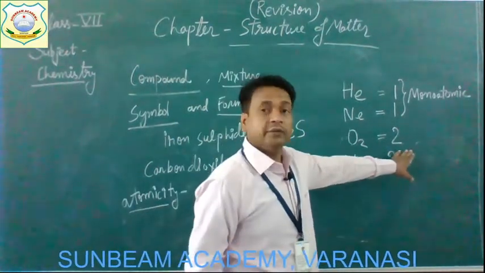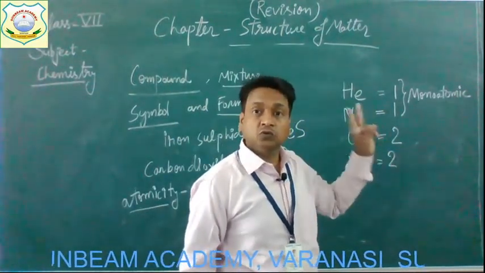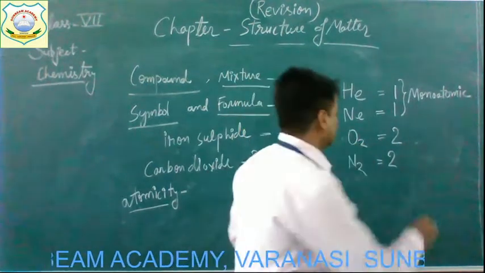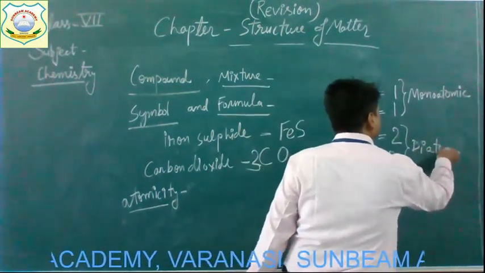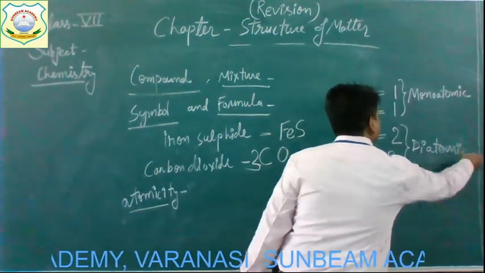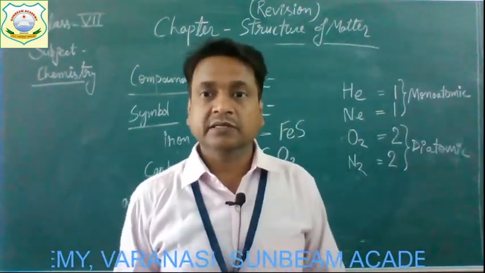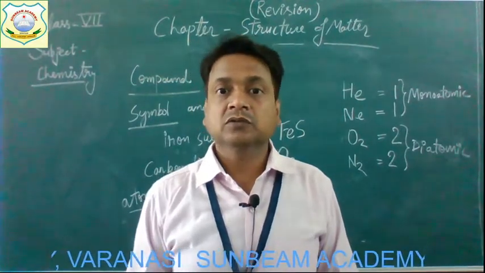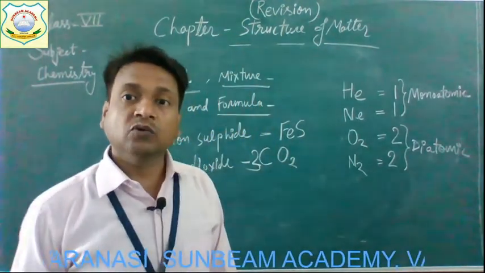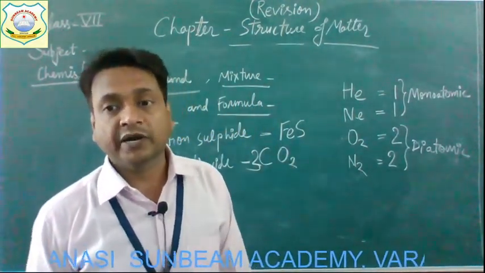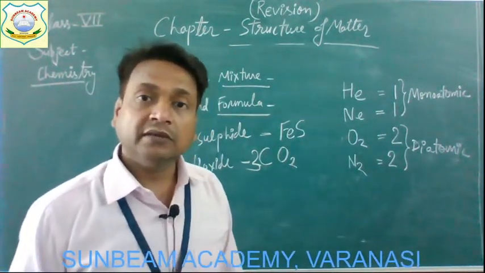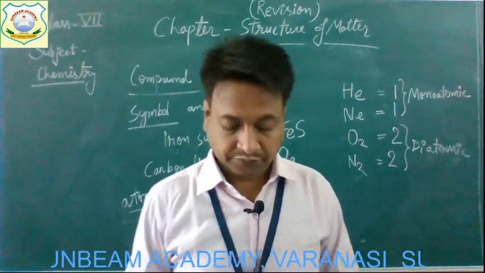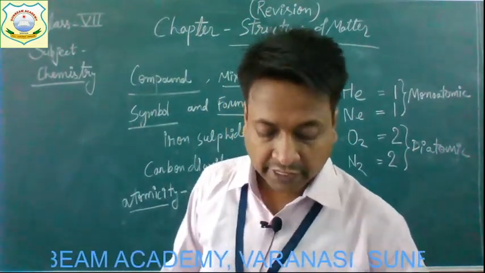And those elements whose one molecule is made up of two atoms are termed diatomic elements. Children, please remember that in monoatomic the number of atoms is 1, and in diatomic the number of atoms is 2. Now come to the next topic.